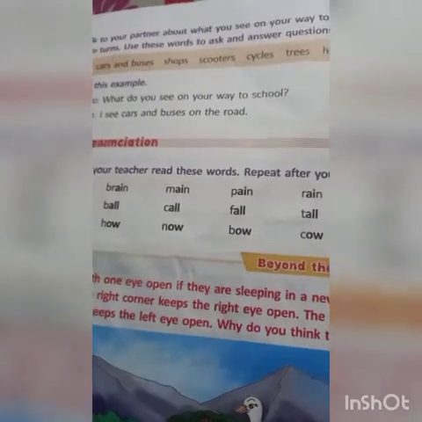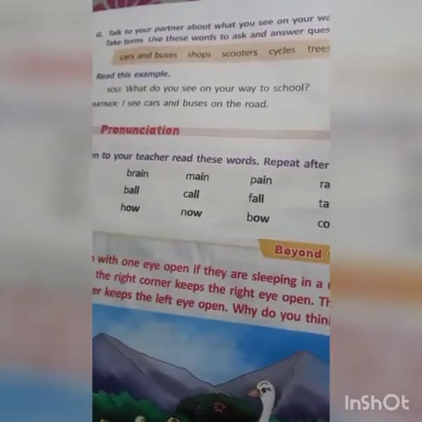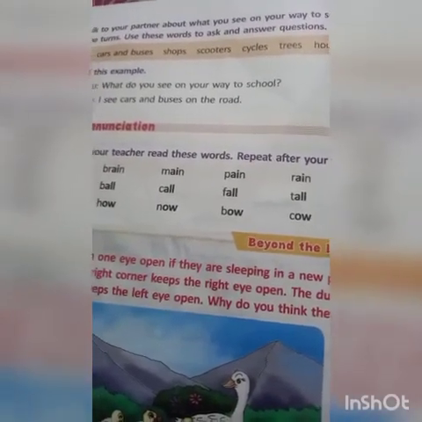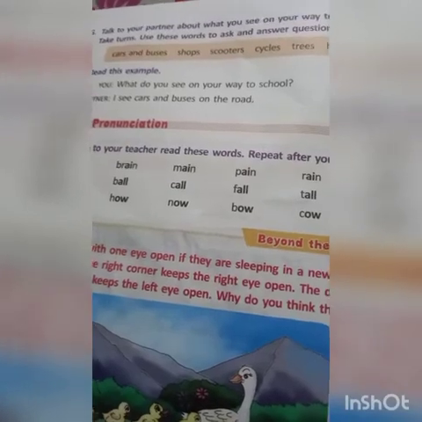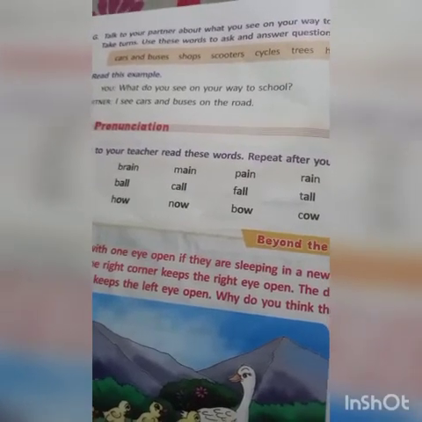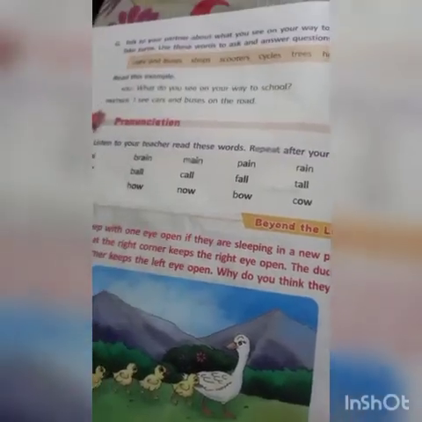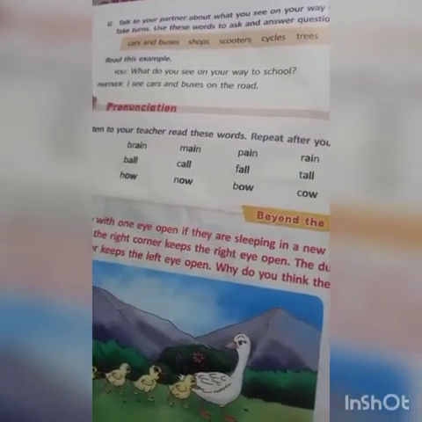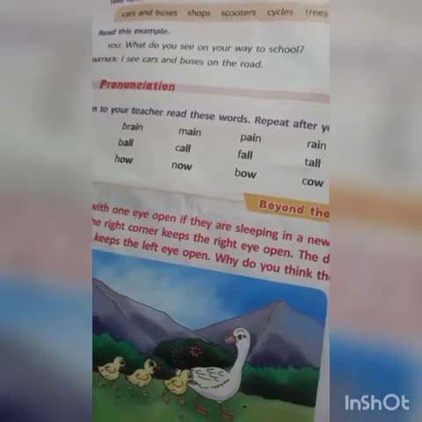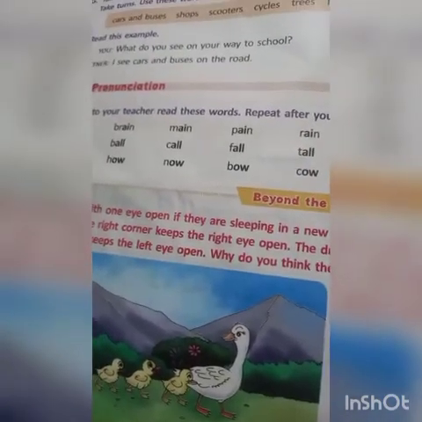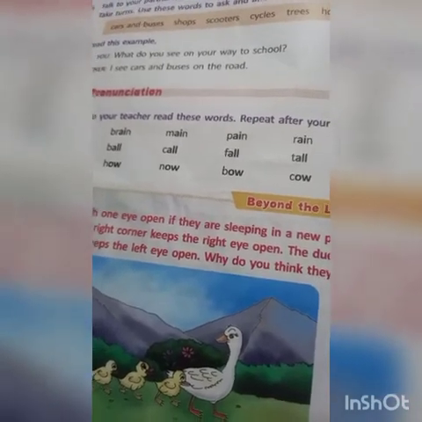Talk to your partner about what you see on your way to school. Take turns. Use these words to ask and answer questions. Okay, there are some words given below: cars and buses, shops, scooters, cycles, trees, houses. Now you have to write a question and answer on what you see on your way to school.